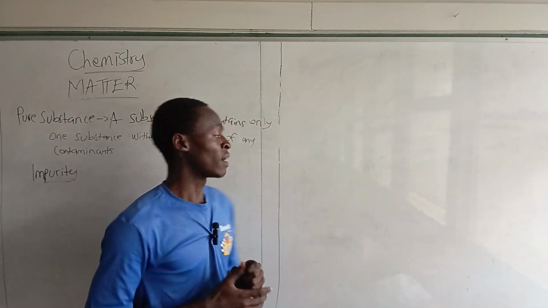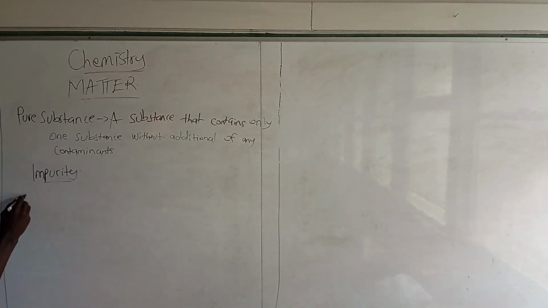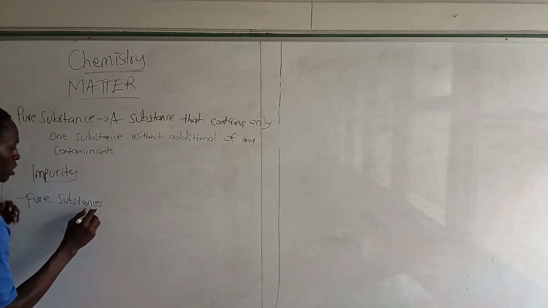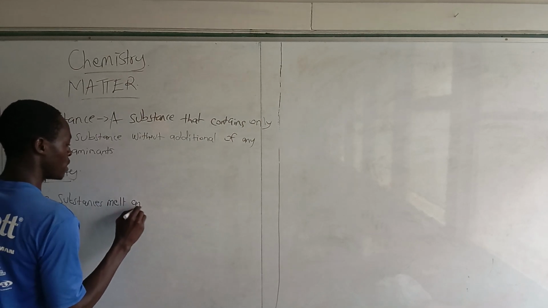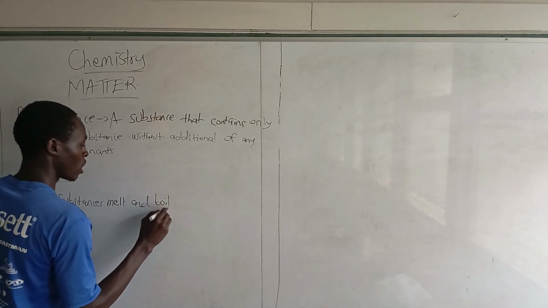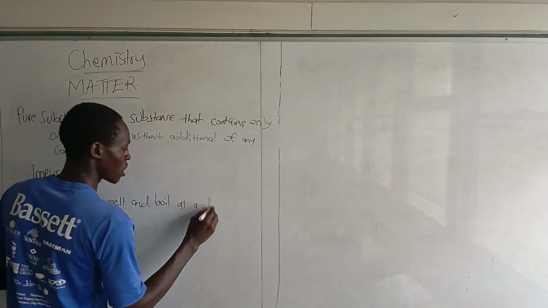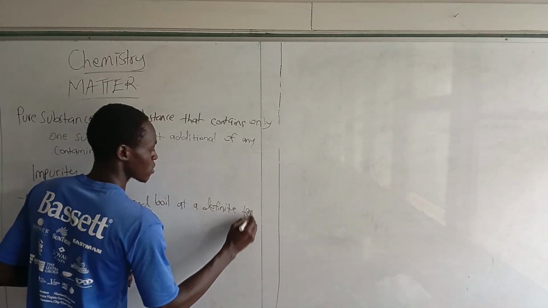You should also know that pure substances melt and boil at a definite temperature.